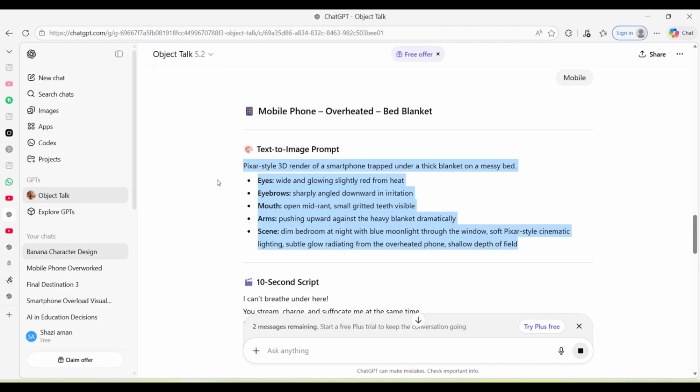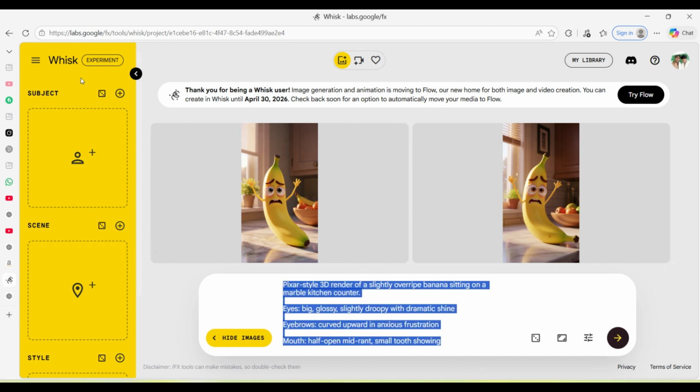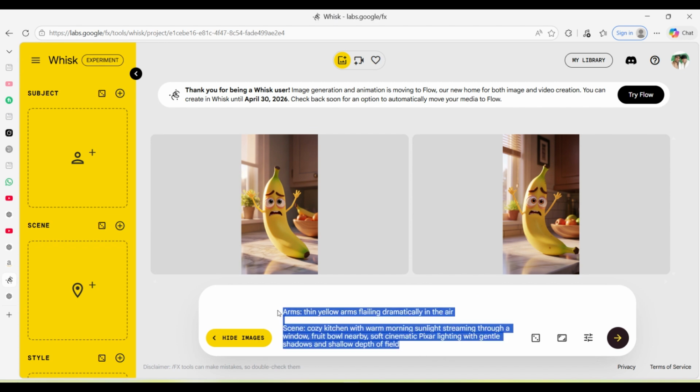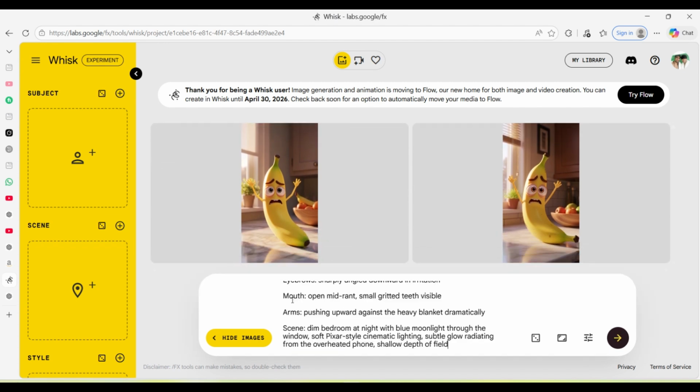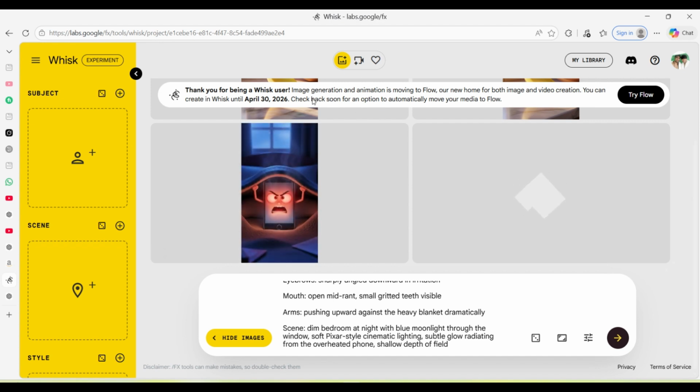Okay, now we can copy this, go to Whisk, and then remove the old text, or you can create the new project, whatever you want. Okay, I remove it. Now I will paste the new text here, and I will click on choose again short or long, and then click generate. It will again create the object.